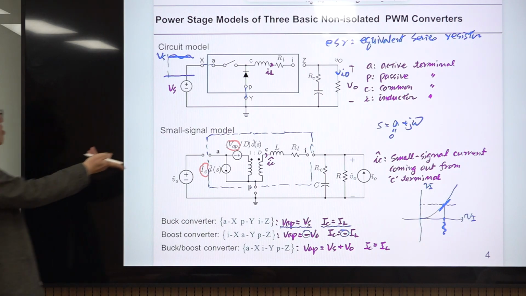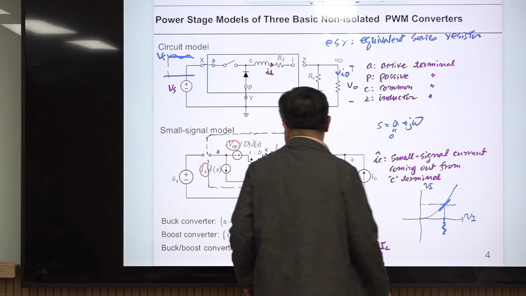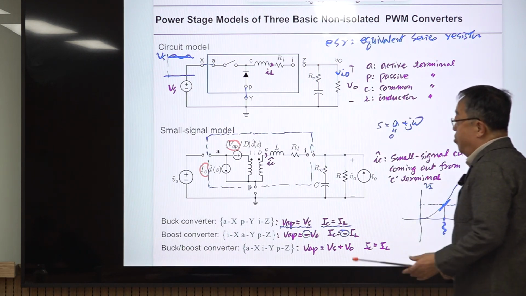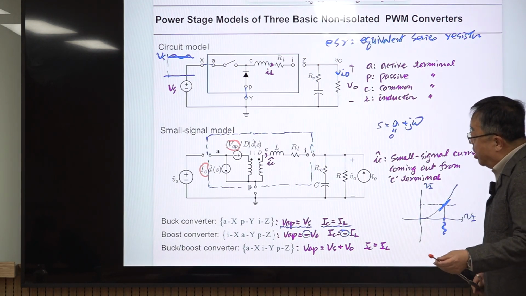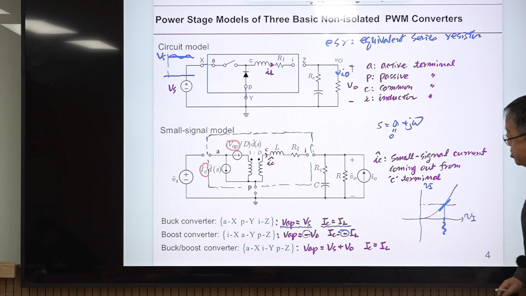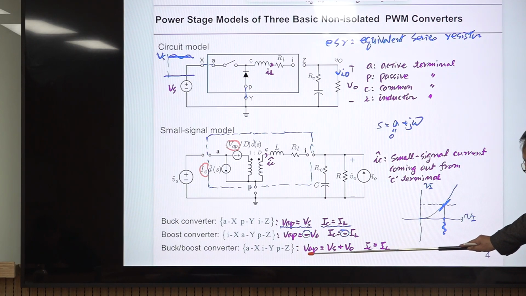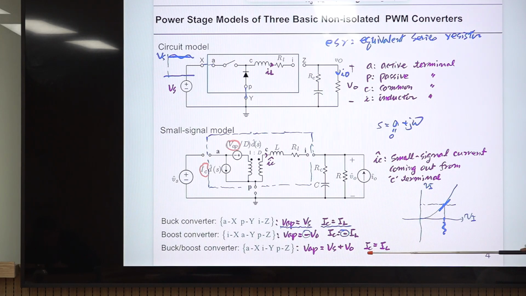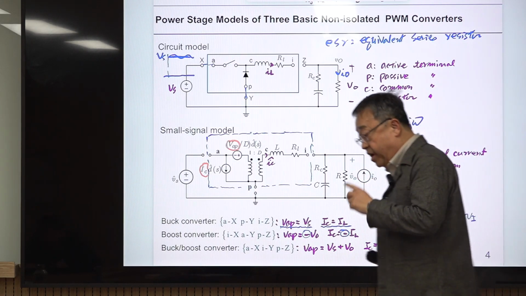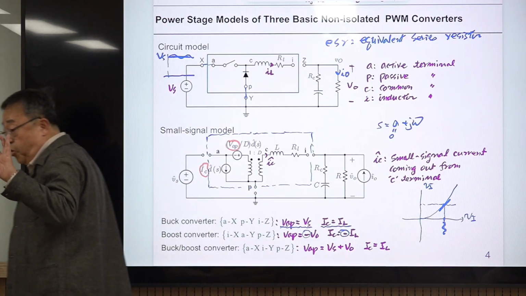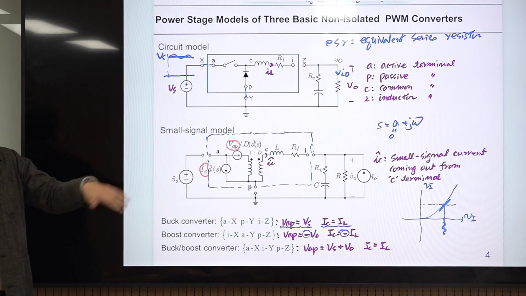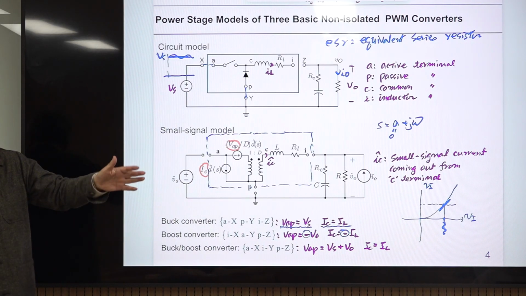If we rotate this once more by 120 degrees, you have the circuit diagram of another converter called the buck-boost converter. For that case, VAP is VS plus VO, and IC is the same as IL. So we rotate twice. What happens if we rotate once more?